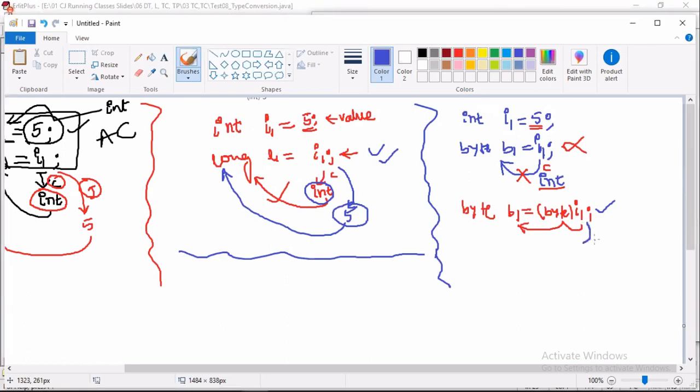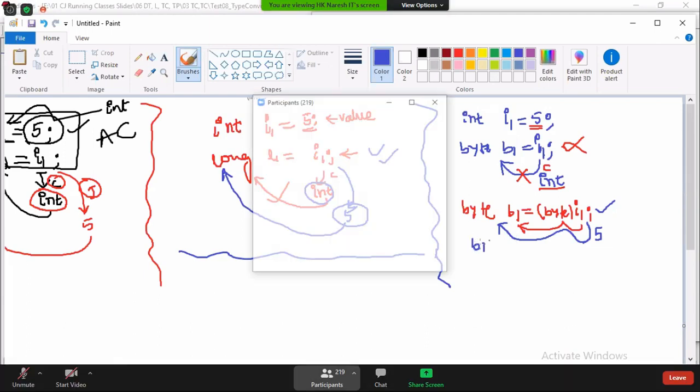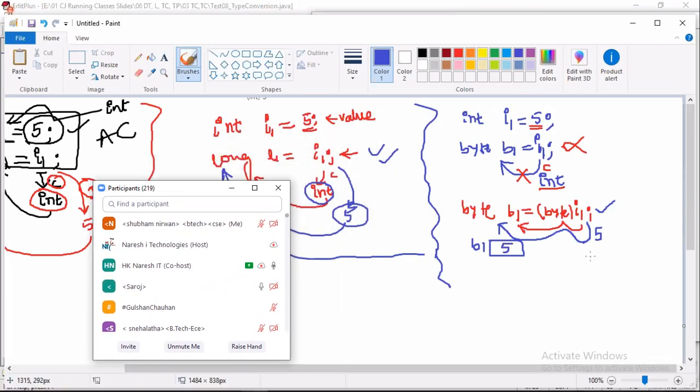The JVM works with the values. Taking the value 5, is 5 in the range of byte? Yes. So it is successfully compiled and executed, and in the b1 variable, what value is stored? 5 only, because 5 is in the range of byte. Compiled and executed. Does everyone understand? Yes, sir.